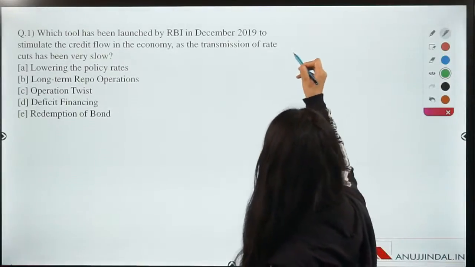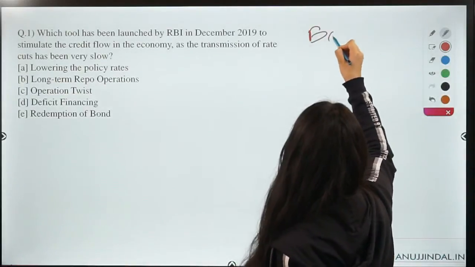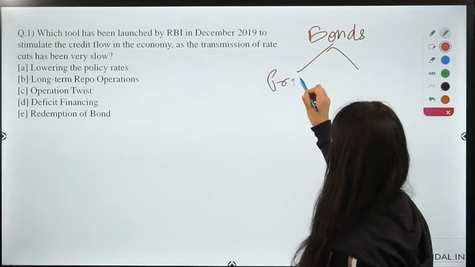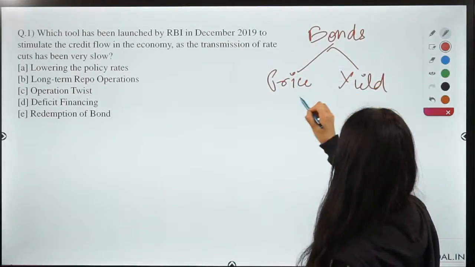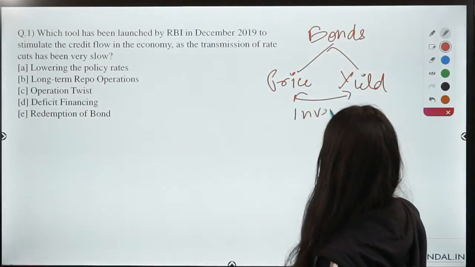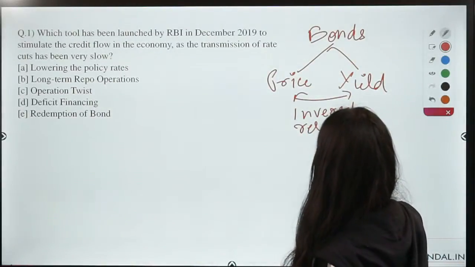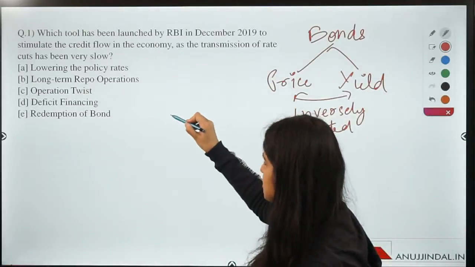Now, these two components of bonds, price and yield, are inversely related. What does inversely related mean? The relationship between both of them is like a seesaw.